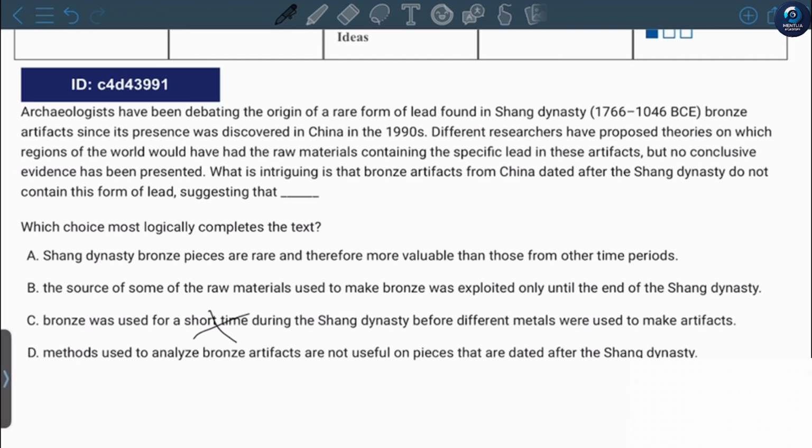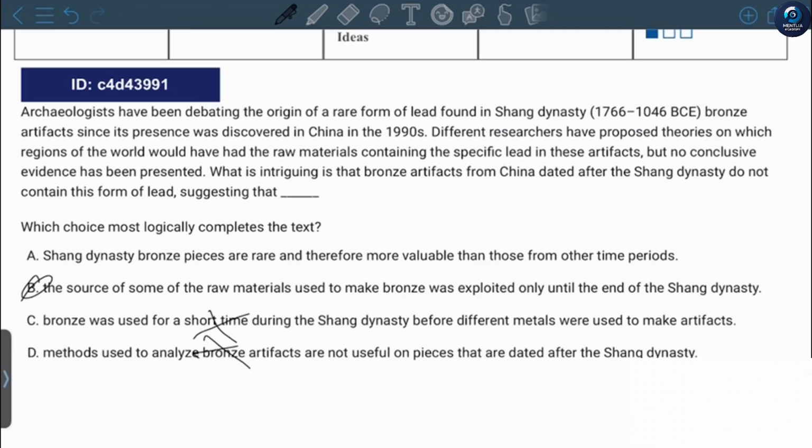Methods used to analyze bronze artifacts aren't useful on pieces that are dated after the Shang Dynasty. This one is also wrong. The answer is probably B. The source of the raw materials used to make bronze was exploited only until the end of the Shang Dynasty.